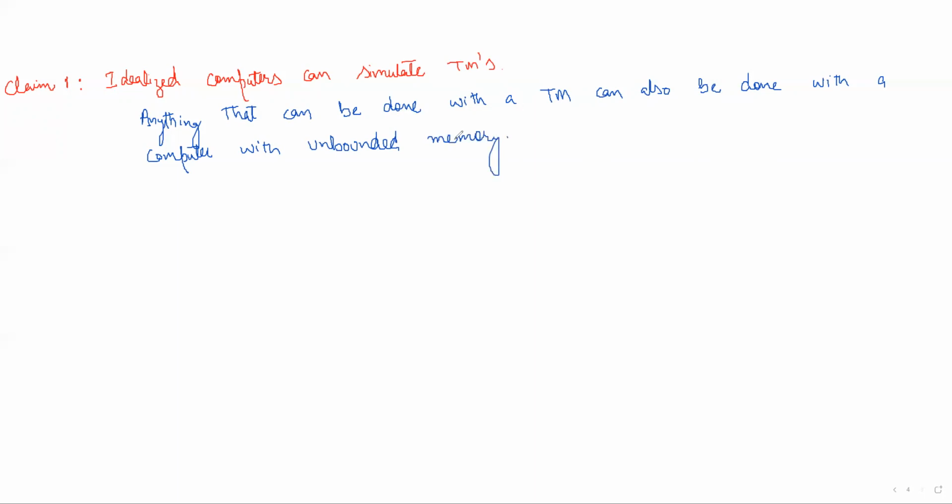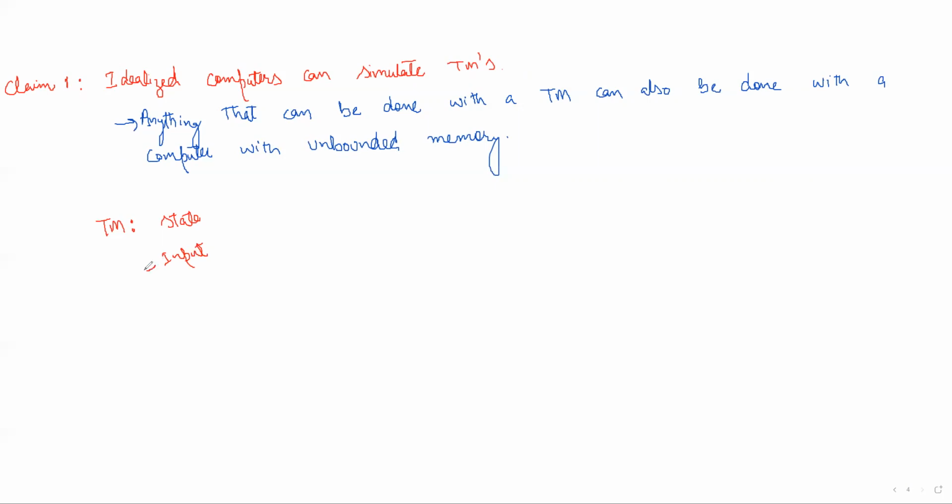Okay. So let's see how anything that can be done with a Turing machine can also be done with a computer with unbounded memory. So what is the Turing machine doing? Let's see. We have a Turing machine. It has states. Okay. And it has an input.